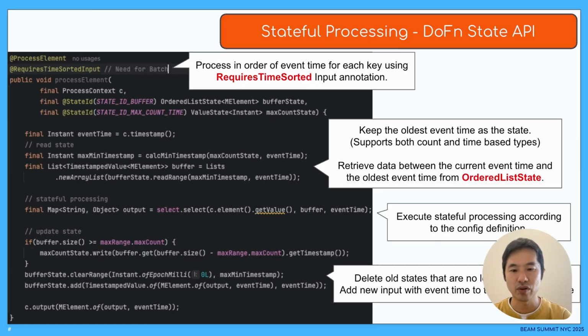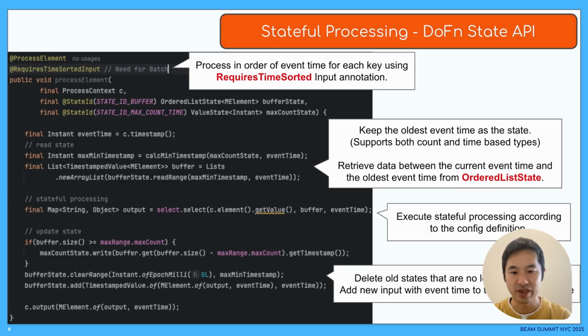This is an actual code example of a DoFn using the state API. In addition to the input data, it is specified to receive two states. One state retains the historical input data that is needed. The other is a state that retains the historical data up to a certain point in time that is needed. It is used to delete historical states that are no longer needed.